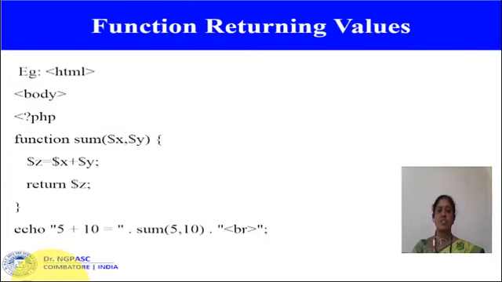Next comes function return values. A function can return values with the return statement. So here in the above example, function is a keyword, sum is the name of the function, and $x and $y are called arguments or parameters. Open braces, $z is equal to $x plus $y. So these are the parameters used. Return $z. The return keyword returns the value of $z to the function sum.